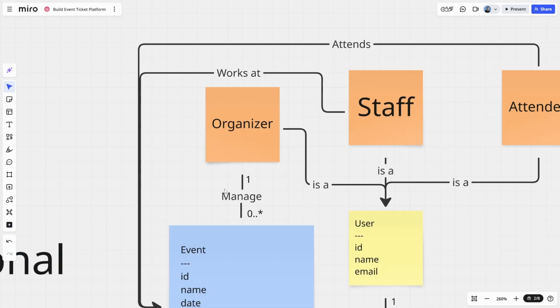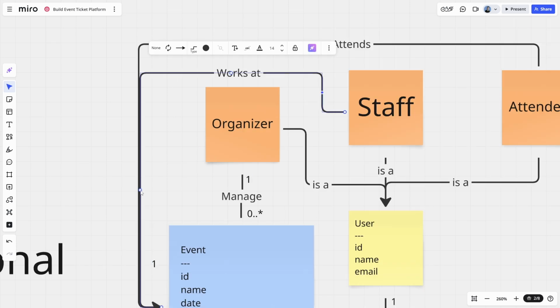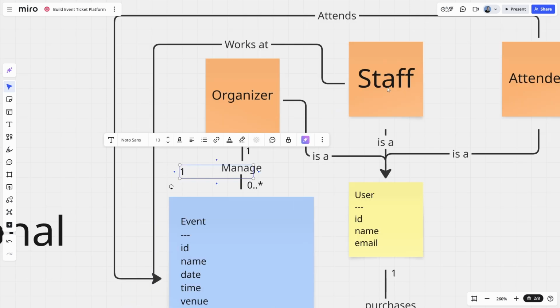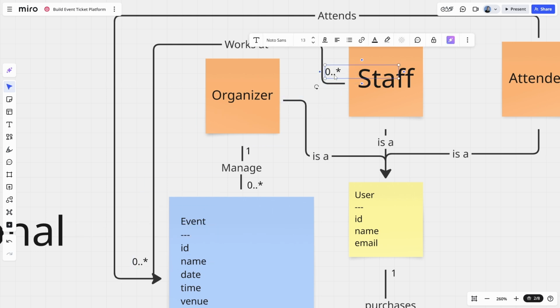So the staff member works at an event. We'll probably need to separate these out just so it's obvious which line's which. So the staff member works at an event. I think the staff member works at no events up to many. They can only work at one at any given time, but maybe they're working at multiple events in one day, for example, and therefore they're associated with many at the beginning of the day, is my thinking. So a staff member can be associated with 0 or many events. An event can be associated with 0 or many staff members.